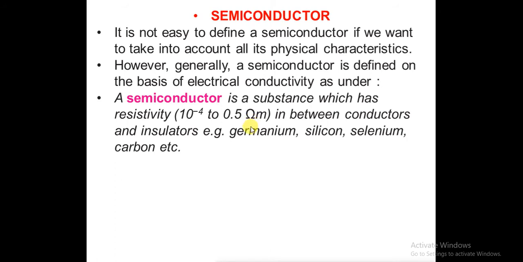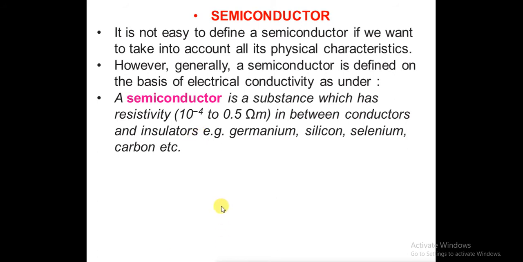So a semiconductor is a substance whose resistivity is in between conductors and insulators. Semiconductor is a material whose conductivity or resistivity lies in between the conductors and insulators. Examples: silicon, germanium, selenium, carbon, etc.